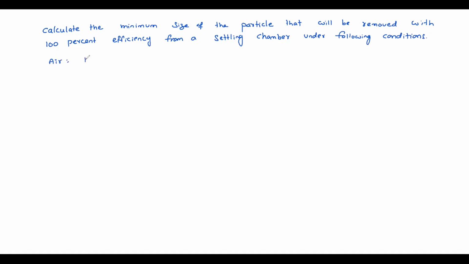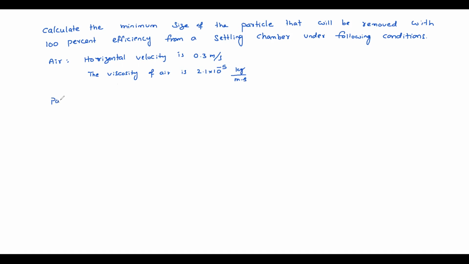Air horizontal velocity is 0.3 meters per second. Then viscosity of air. Viscosity of air is 2.1 into 10 power minus 5 kg per meter second.